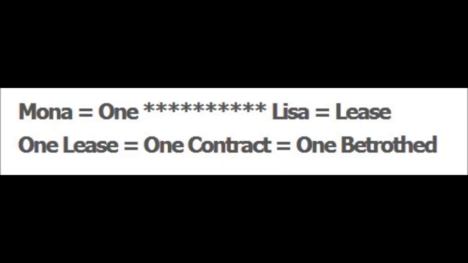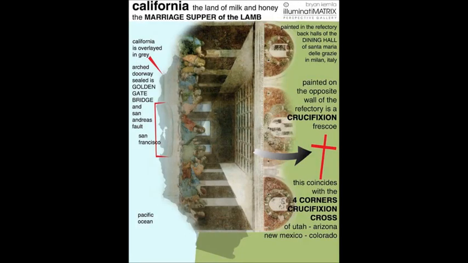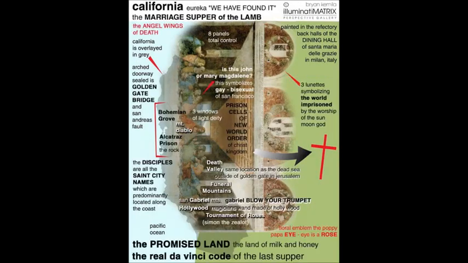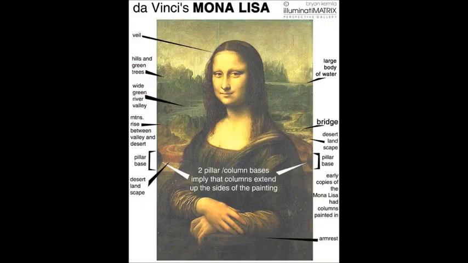Mona Lisa symbols: Mona equals 1, Lisa equals lease, 1 lease equals 1 contract equals 1 betrothed, of course, just as the Last Supper painting had to be rotated 90 degrees in order to see the symbolism more accurately, the Mona Lisa must be observed as a mirror image. Reverse symbolism is used repeatedly by the Luciferian entities and their followers.